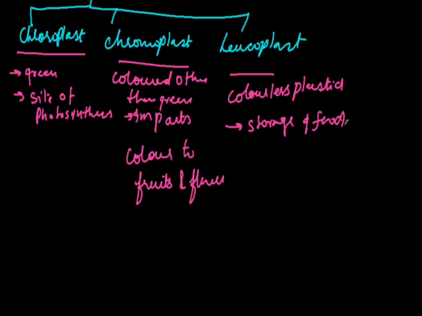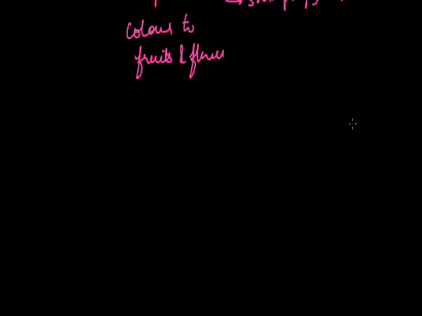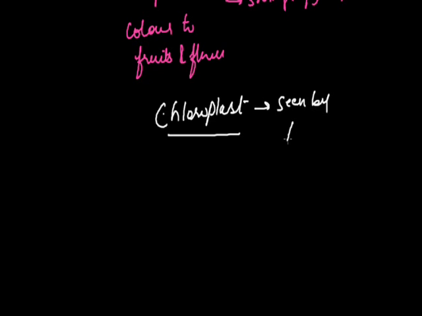Now let me discuss the detailed structure of chloroplast, because this is the only site of photosynthesis. Chloroplast is a green plastid. Chloroplast was first seen by A.V. Leeuwenhoek. If I talk about the structure of the chloroplast, it consists of two portions. One portion is called grana and the other portion is called stroma.